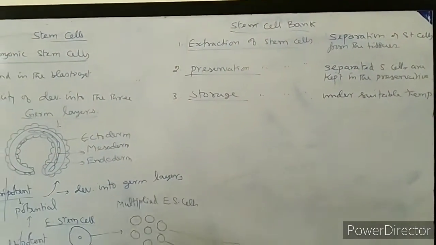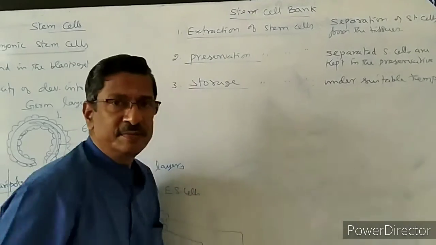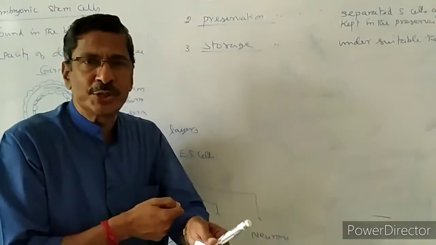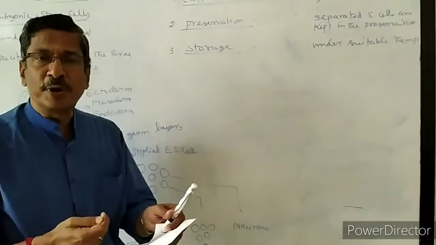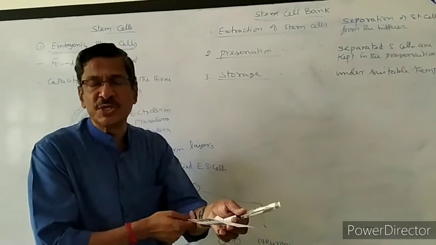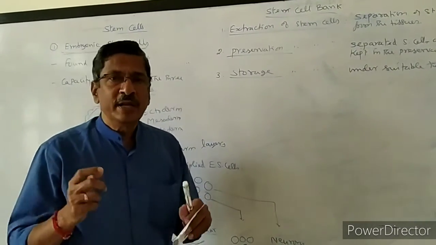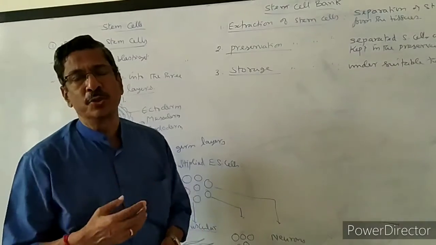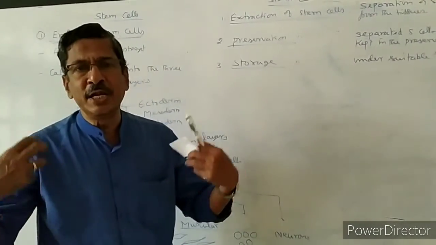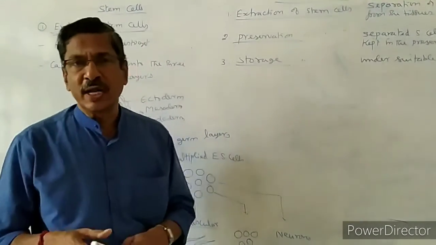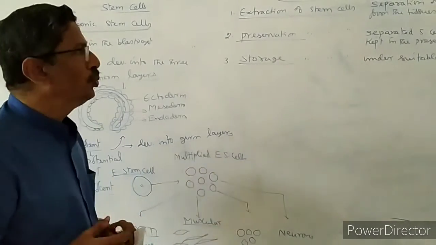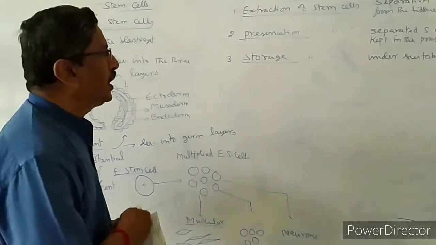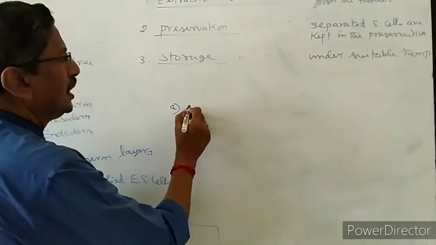Okay. Then from where are we extracting the stem cells? Is it possible to damage the muscular tissue to collect the stem cells? Is it possible to damage the epithelial tissues and take the stem cells? It is possible, but it damages the tissue. Without damaging any tissues in our body, we have to collect the stem cells. For that, they are following two methods now. The first method is